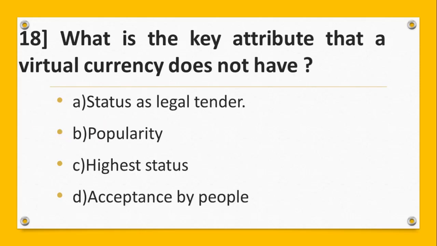Number 18. What is the key attribute that a virtual currency does not have? Your options are A, status as legal tender. B, popularity. C, highest status. D, acceptance by the people. And the answer is A, status as legal tender.